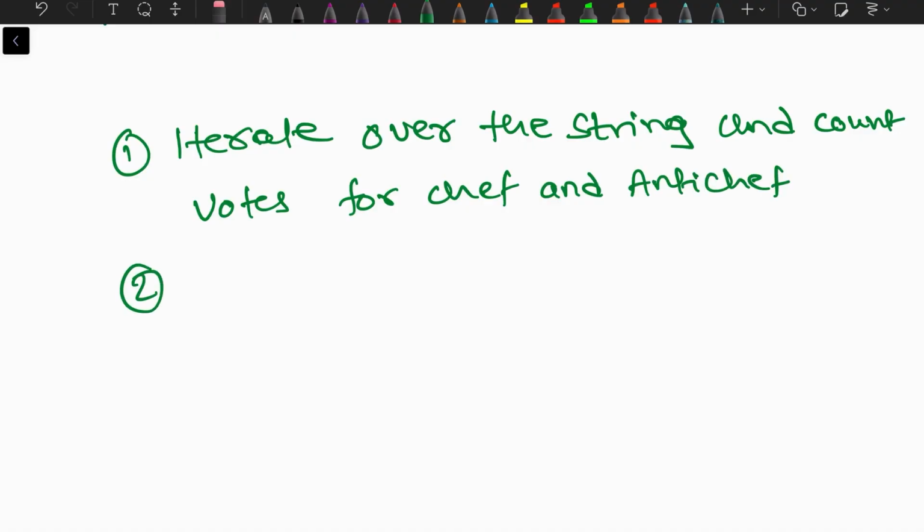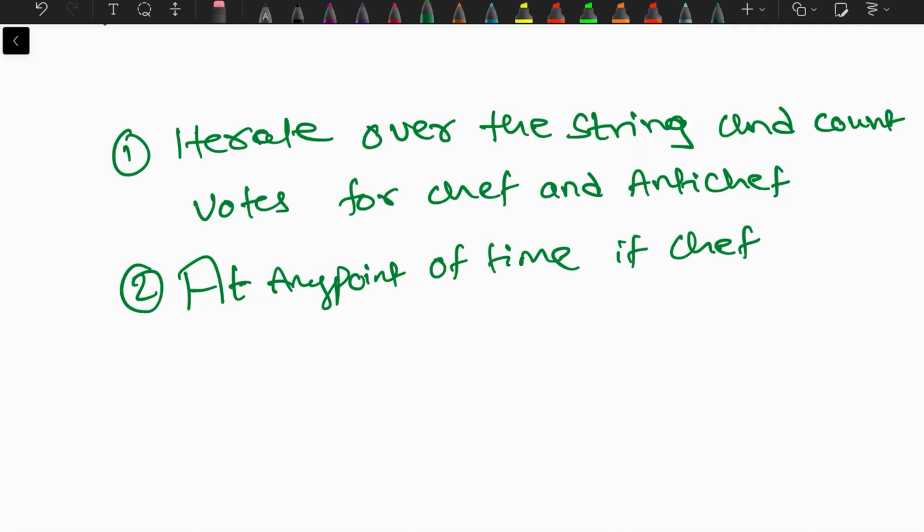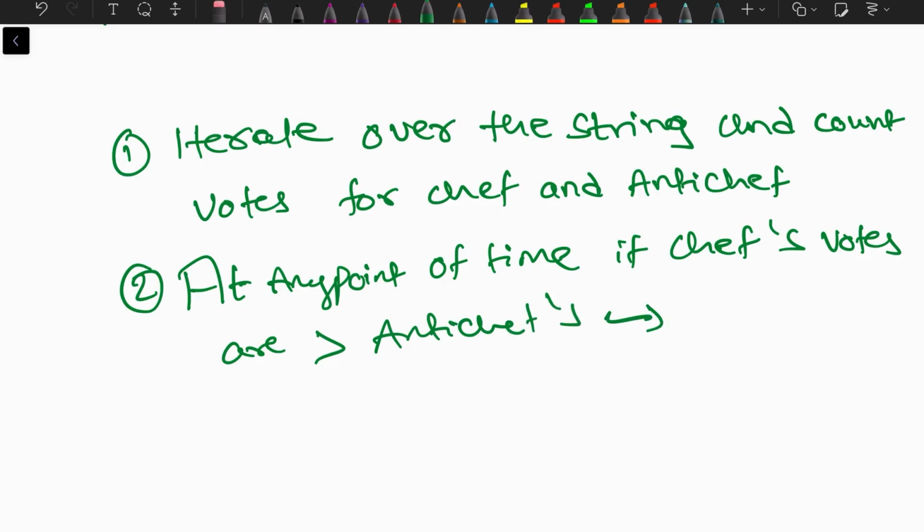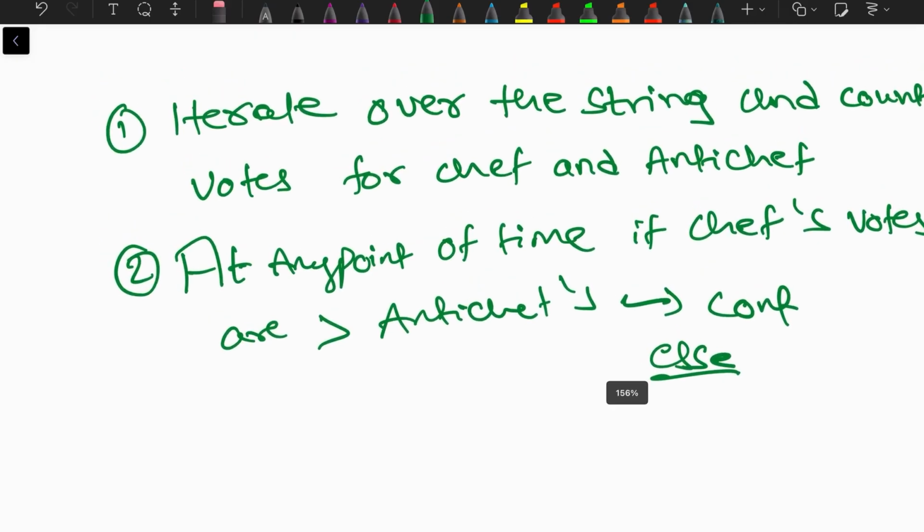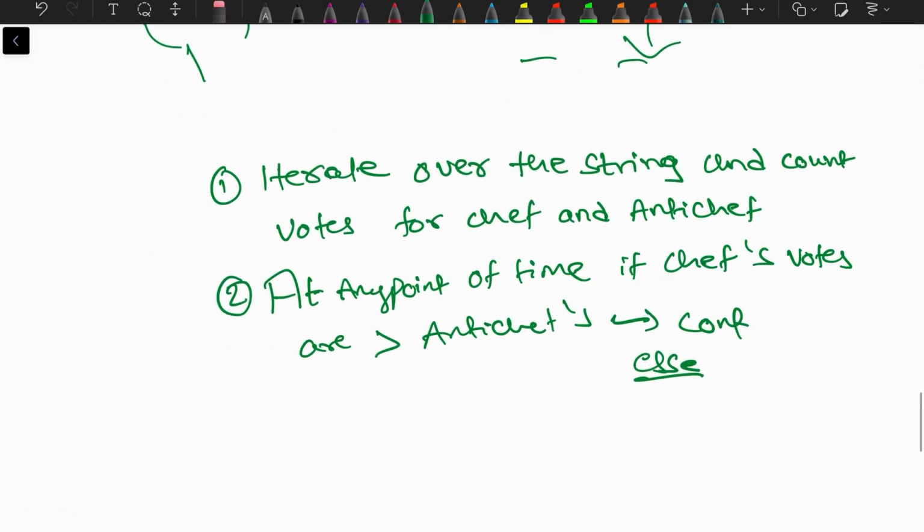Second, at any point of time, if chef's votes are greater than anti-chef's, then we can say this is a possible answer and we will count it. Else we won't count this. Else we will leave it as it is. So these are the 2 points that you need to do.